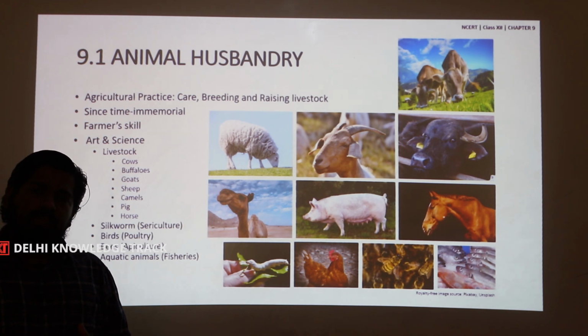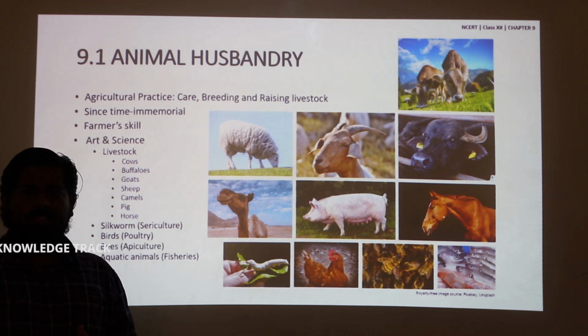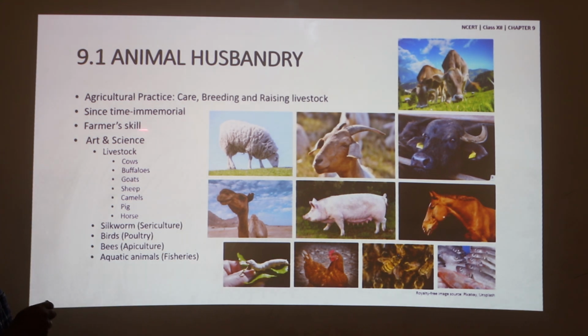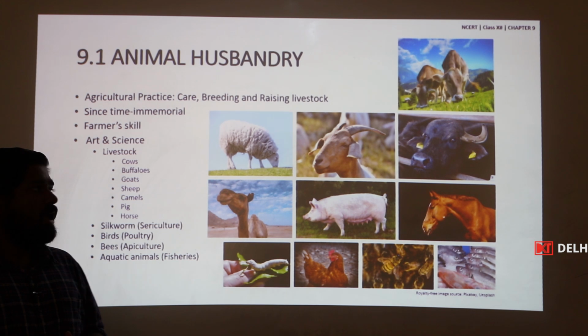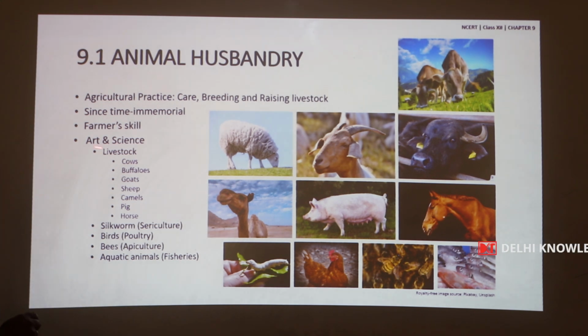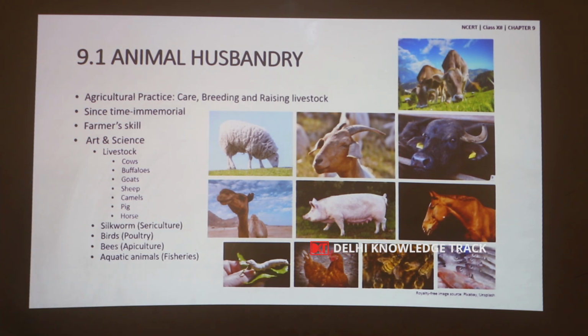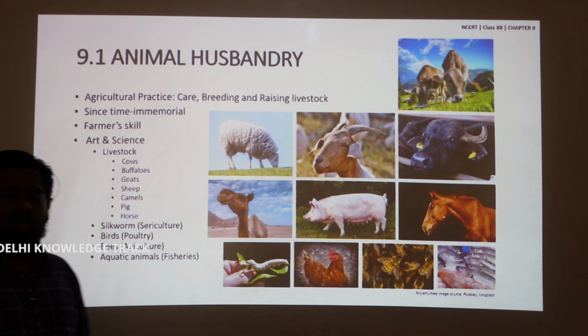This husbandry of animals has been practiced from time immemorial. Nowadays, it is an important farmer skill. It is both an art and science. Animal husbandry is not limited only to these animals. It also includes rearing of silkworm, which is called sericulture, rearing of birds or poultry, rearing of honeybees, which is called apiculture, and catching and rearing of aquatic animals, which is called fisheries.